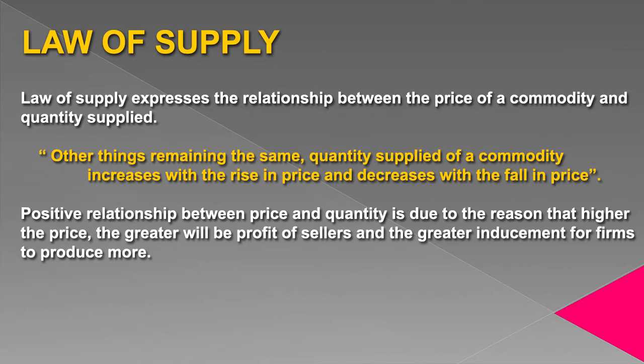He produces more to earn more profits. When he produces more, he supplies more into the market. So, price increases, supply of a commodity increases. Price decreases, supply of a commodity decreases. This is law of supply.